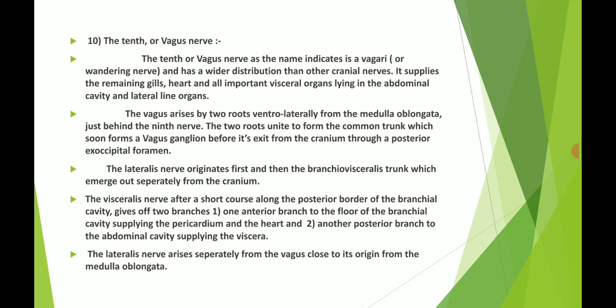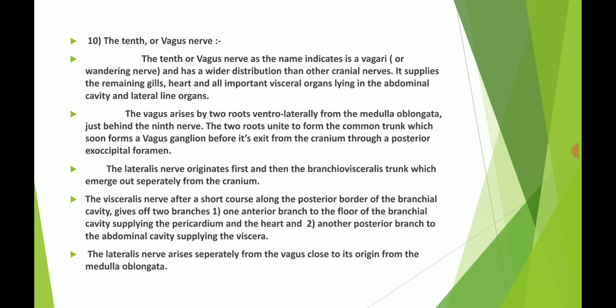The name of the 10th or vagus nerve indicates that it is wide-ranging, winding to all the abdominal cavity organs, all the visceral organs present in the fish, that is the remaining gills, the heart, and the abdominal cavity and lateral line organs. These are all bound up with the vagus nerve.